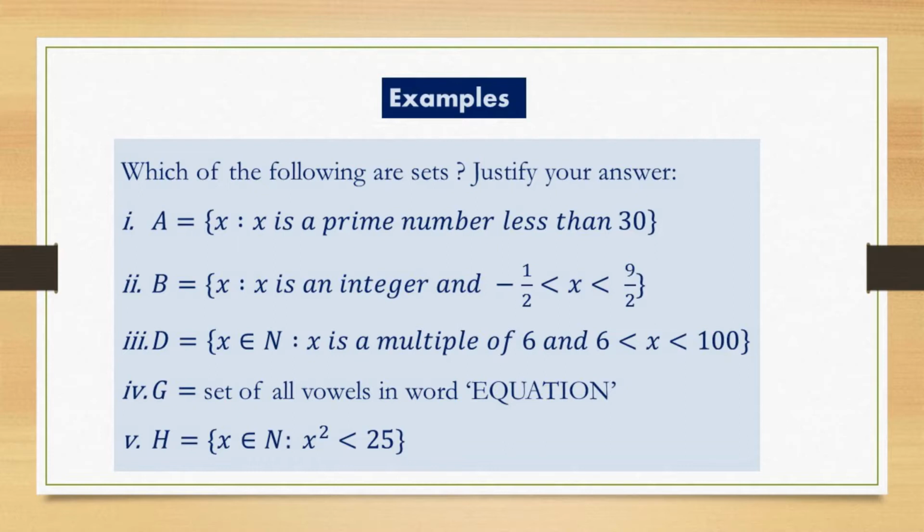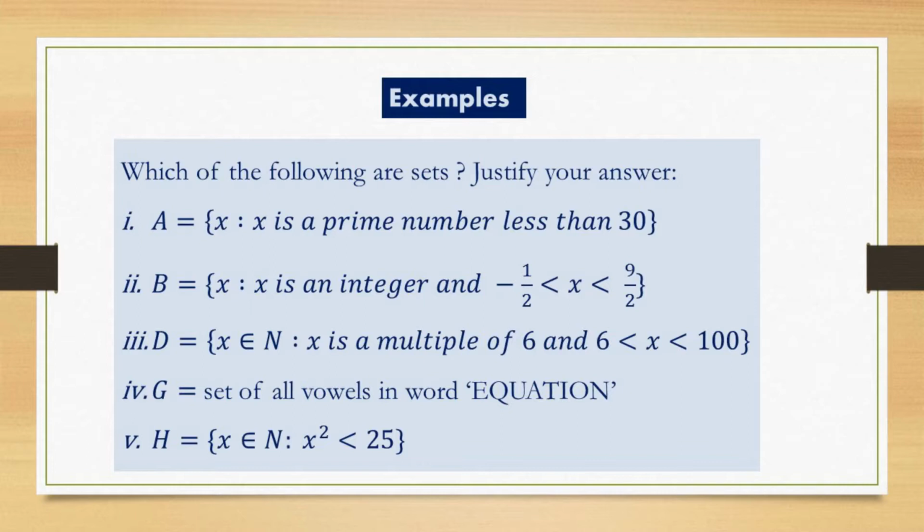Second, B, equal to small x, x is an integer and x lies in this inequality. Now look at the inequality carefully. Where x lies, is there any integer value possible in this inequality?